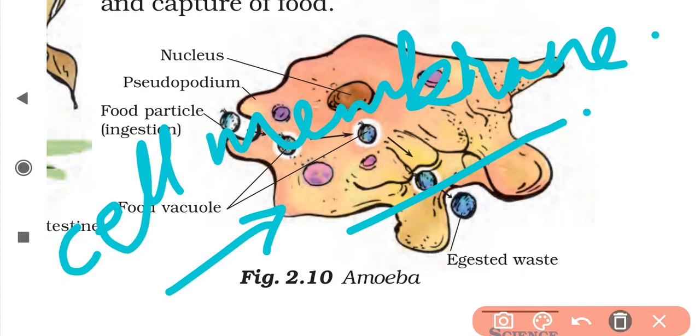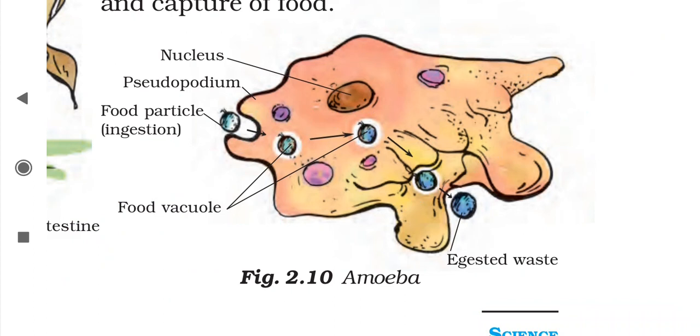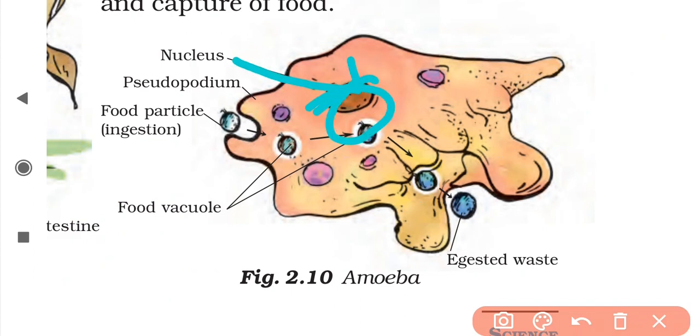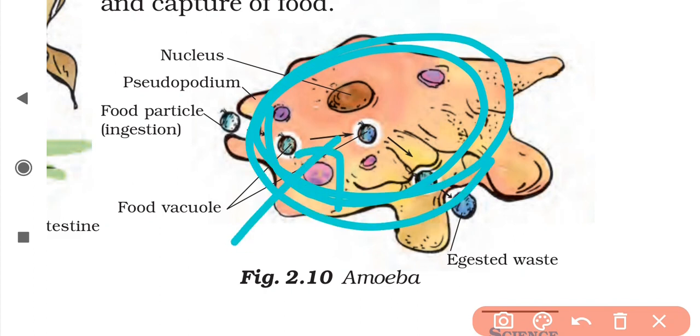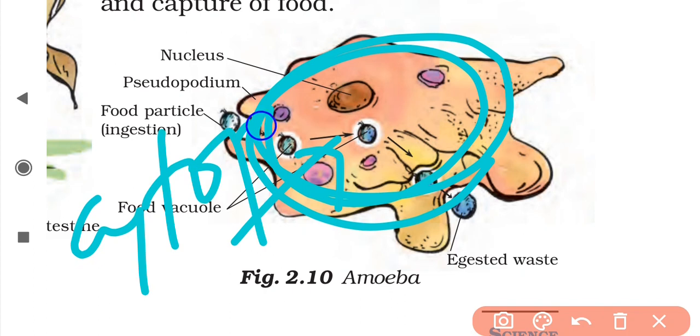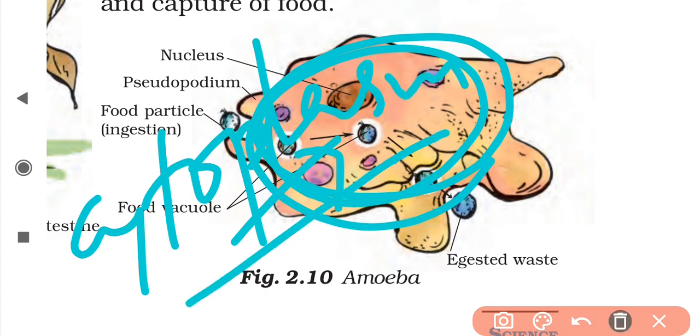Then the nucleus, as you can see from here, is a round, dense structure which is present in the structure of amoeba. Next is the cytoplasm. Cytoplasm is a jelly-like substance which surrounds the whole structure of amoeba. The full organism is filled with cytoplasm.